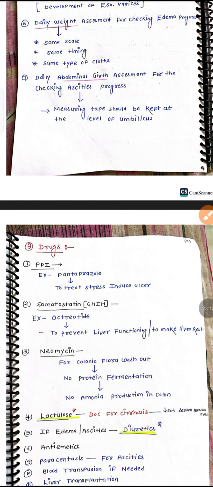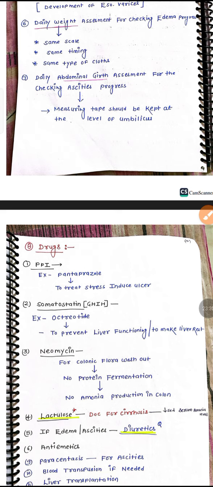The treatment: a proton pump inhibitor like pantoprazole to decrease stress-induced ulcers. Somatostatin analogues like octreotide to reduce liver function.